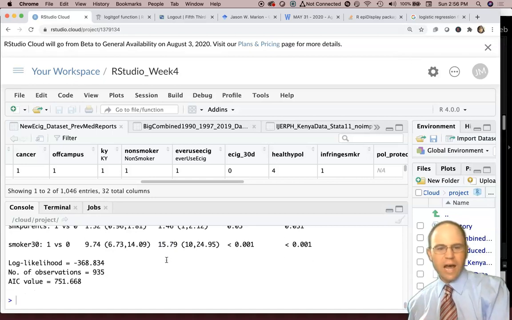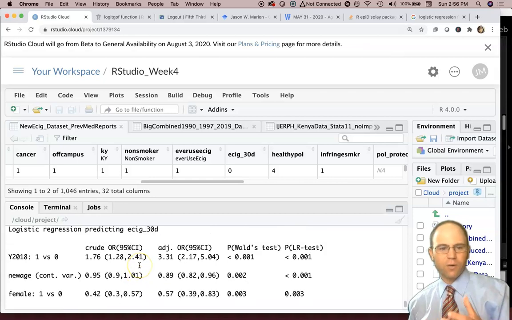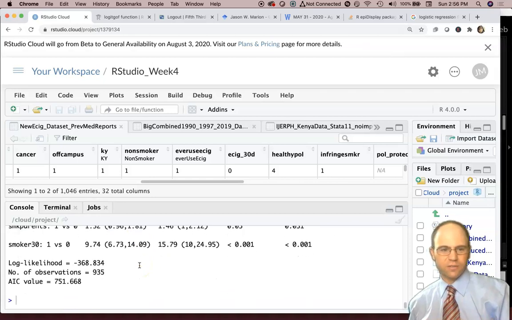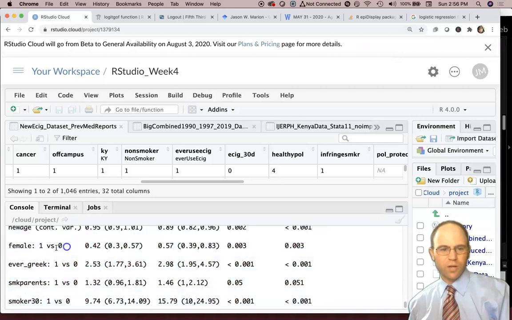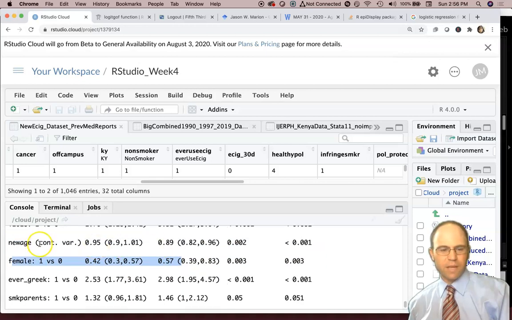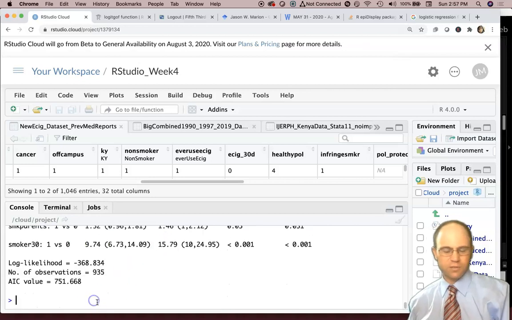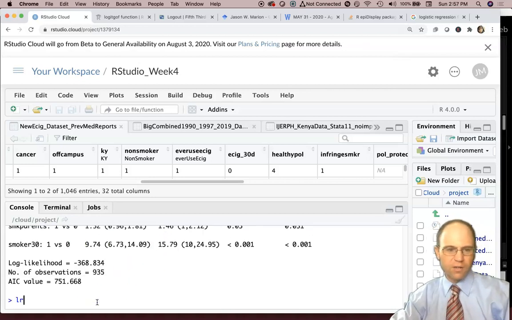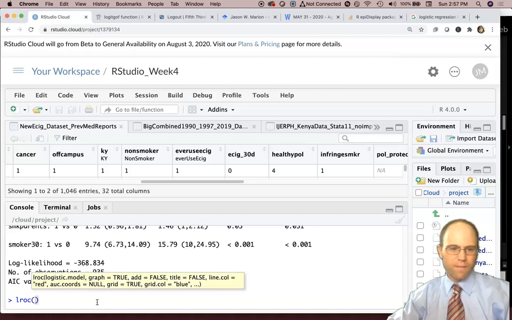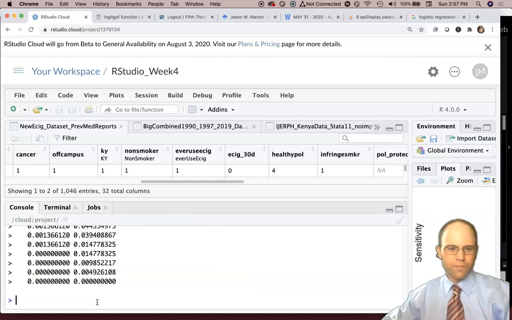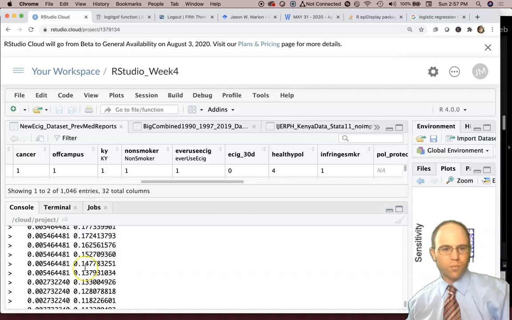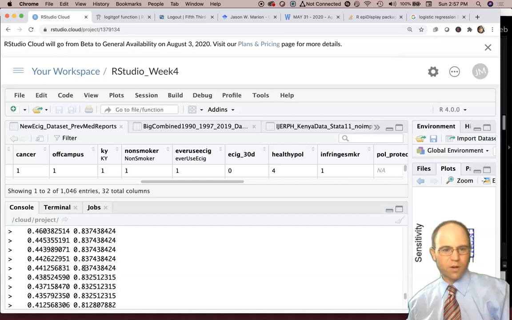All right, now, how effective is this model at predicting recent e-cigarette use? And these are also all potential risk factors, or this is a protective factor here by being female. Being older is actually probably protective here as your age goes up for e-cigarette use. How does it perform with our area under the ROC curve? This is our e-cig 30-day model, and we get a much more robust area under the ROC curve table.